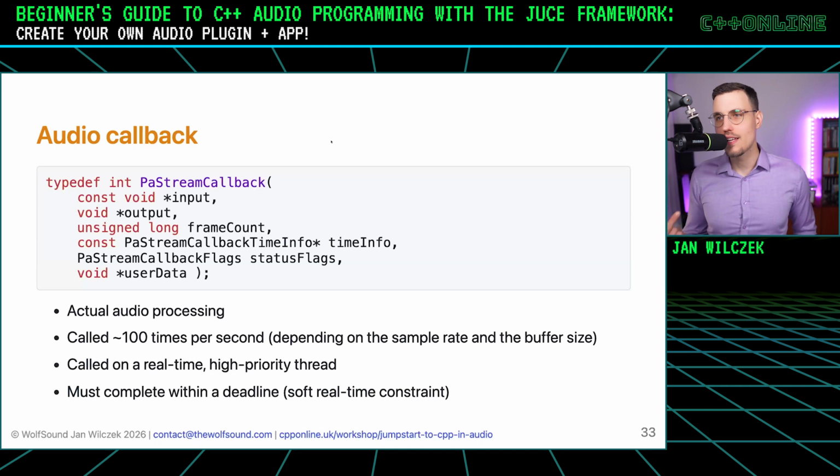Why? Because think about it. If the audio device at a consistent rate requests samples from us, but we fail to deliver the samples, it won't have any sample to play back. So what will it do? It will glitch, which is a horrible user experience. And that's why we call it a real-time constraint.